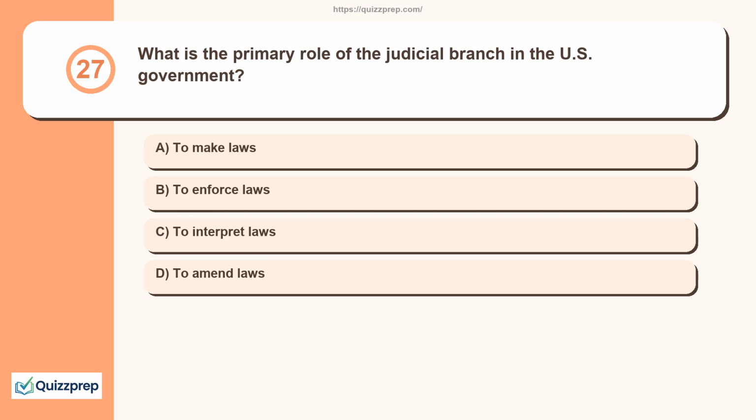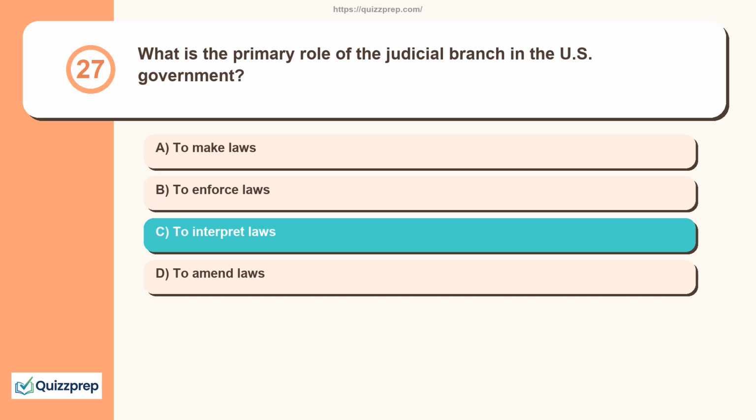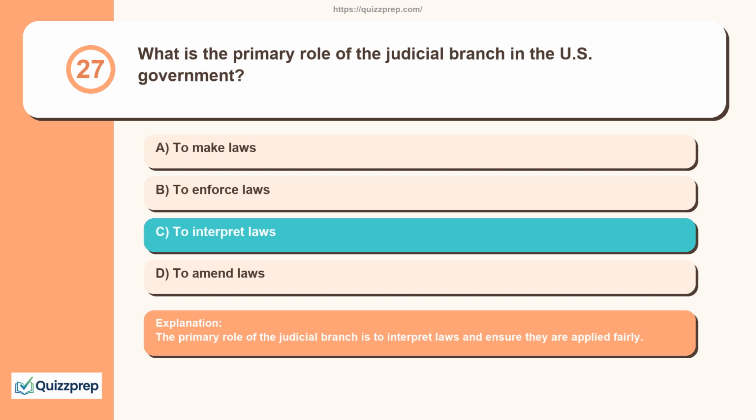Question 27. What is the primary role of the judicial branch in the U.S. government? To make laws, to enforce laws, to interpret laws, to amend laws. The primary role of the judicial branch is to interpret laws and ensure they are applied fairly.